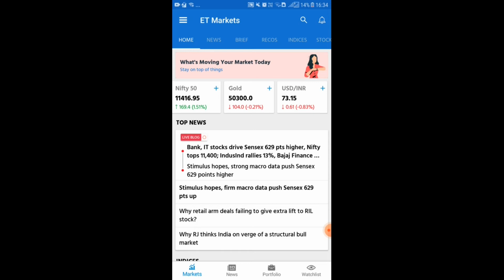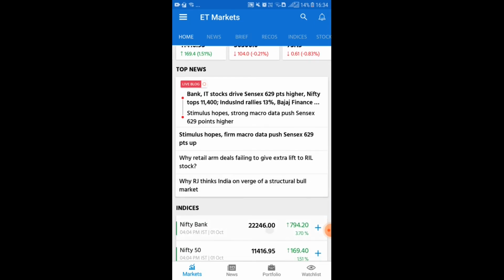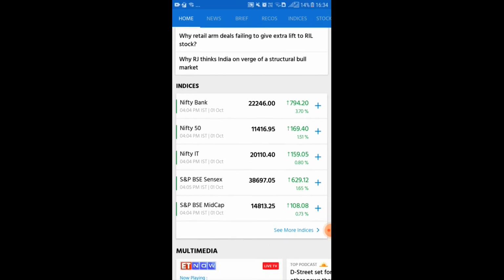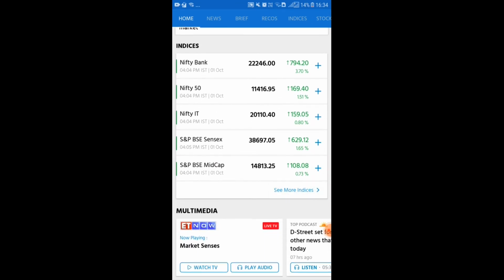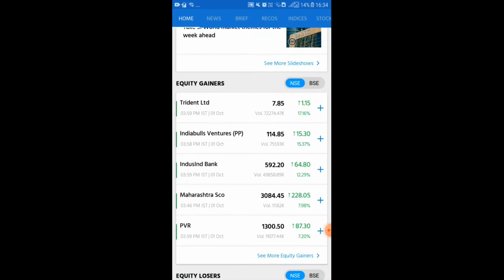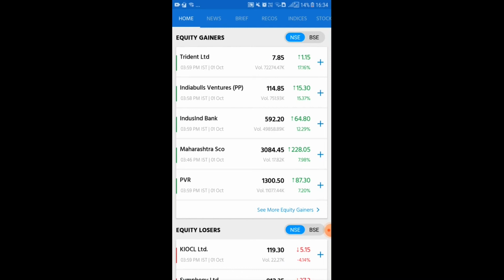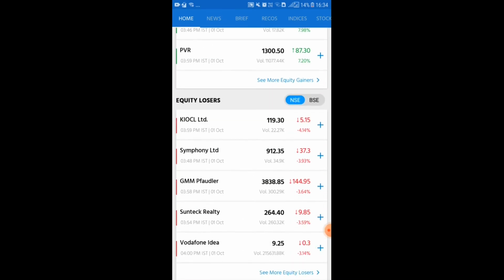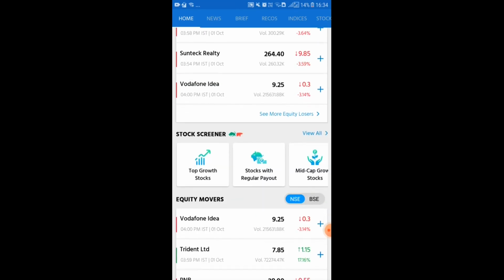So here we go. At the top of the page here we can see Nifty 50 information, BSE Sensex information, gold prices, US dollar prices. Then after it will be showing top news of the day. Then after it will be showing indices information. Then it will be showing today's gainers information, NSE and BSE, today's losers information on NSE and BSE.